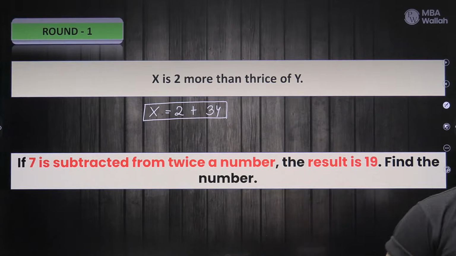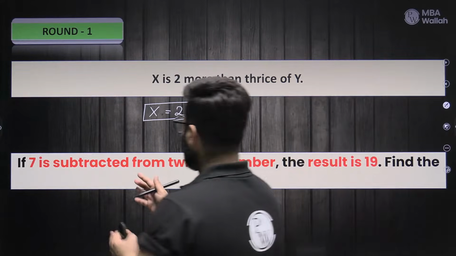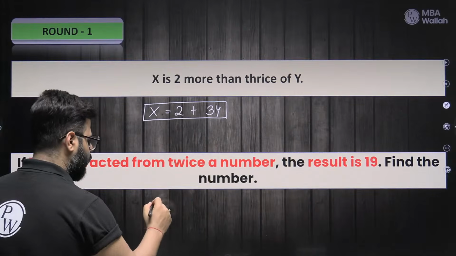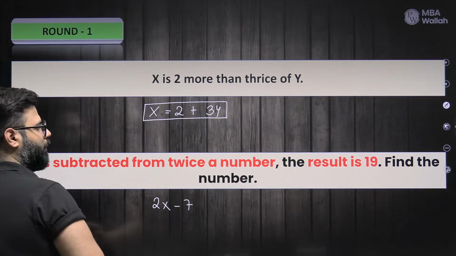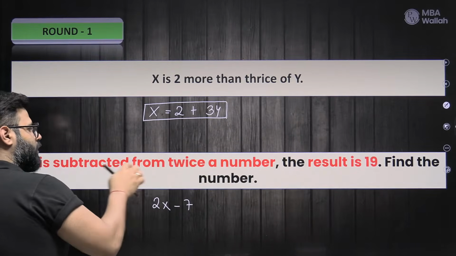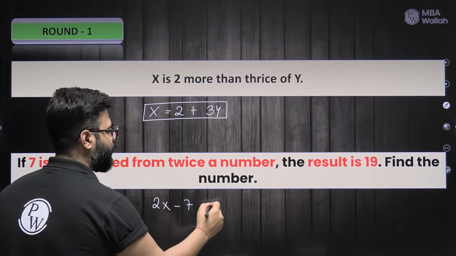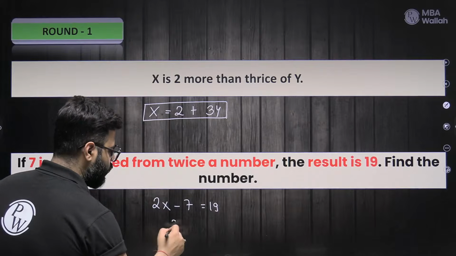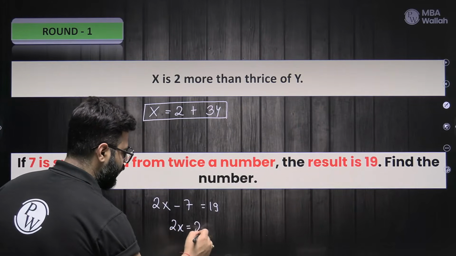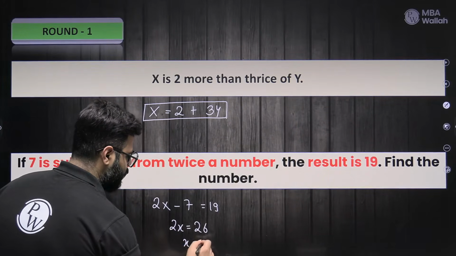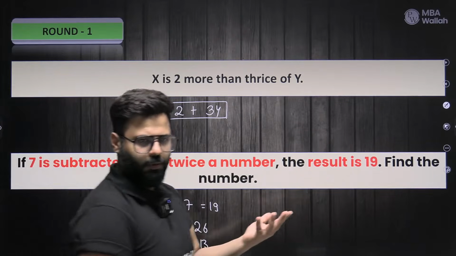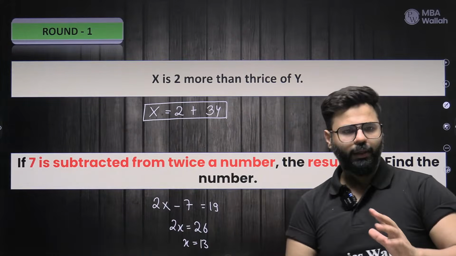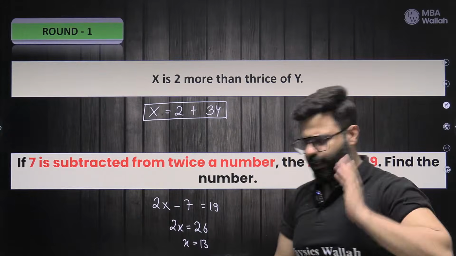Perfect. Nice, nice. So the equation, right? 7 is subtracted from twice a number. So twice a number is 2x, and 7 is subtracted from that, and the result is 19. I guess 2x comes out to be 19 plus 7, that is 26, and x comes out to be 13. Very elementary, guys. Everybody comfortable at this level, right? So everybody understands the meaning of twice, thrice. Shall we increase the level?